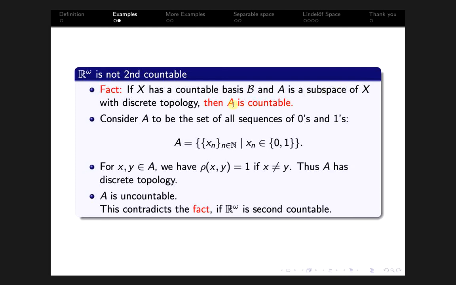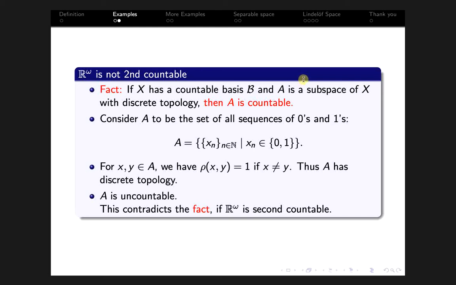To say that A is countable, for every little a in A, because A has a discrete topology, the singleton set {a} is open in the subspace topology on A. Therefore we get some basis element denoted by U_a in script B, the countable basis of X, such that U_a intersection A is equal to the singleton set {a}.